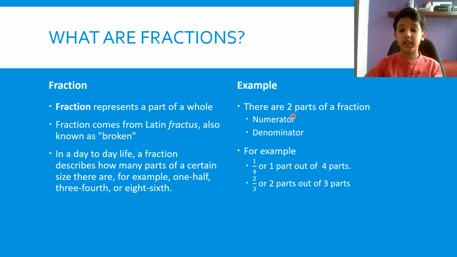There are two parts of a fraction. Numerator, the top number; denominator, the bottom number. For example, 1/4 or 1 part out of 4 parts. 4 is the denominator and 1 is the numerator. 2/3 or 2 parts out of 3 parts. Here 3 is the denominator and 2 is the numerator.